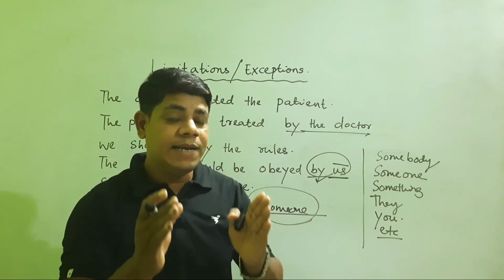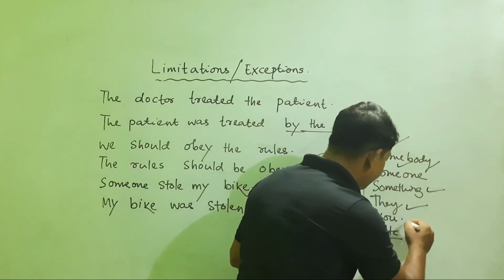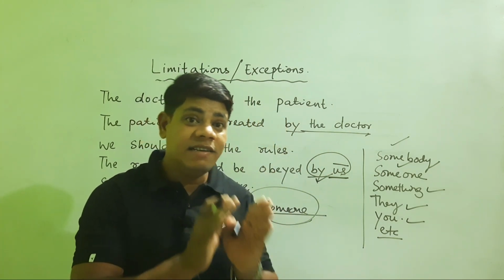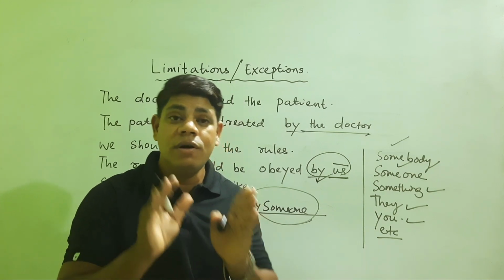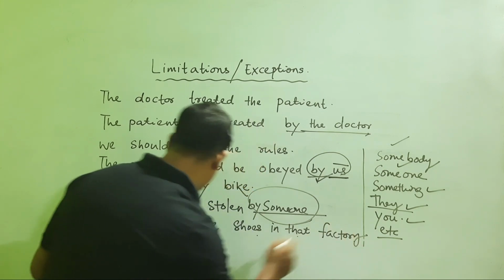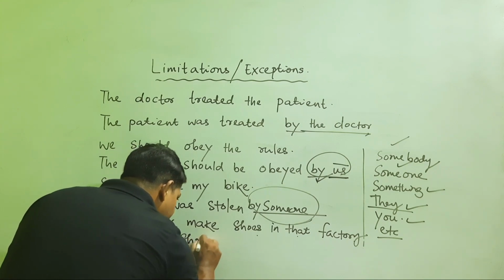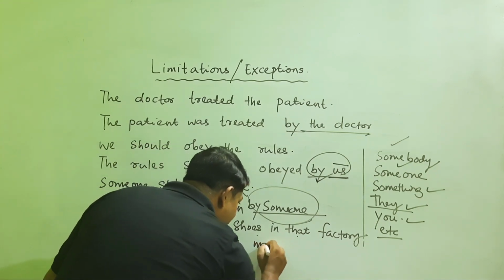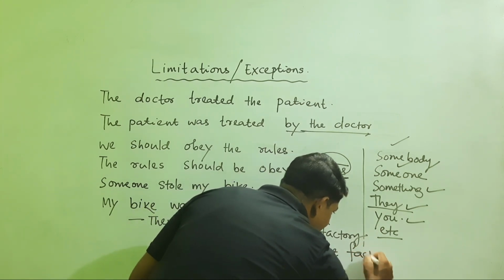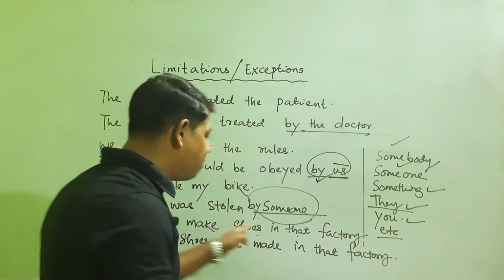So friends, in an active sentence, if we find somebody, someone, something, they, you, etc., when these sentences are passivized, it is not at all necessary to write the agents. For example, they make shoes in that factory. When we passivize this sentence, we need to write like this: shoes are made in that factory. It is not at all necessary to mention the agent, by them.